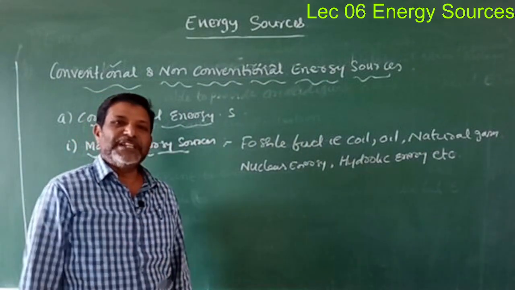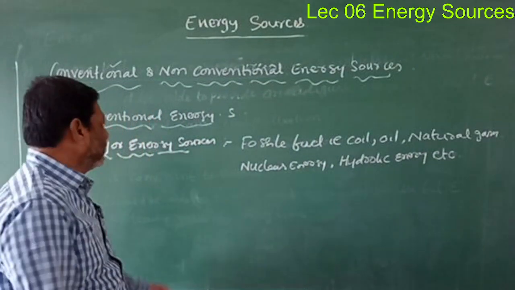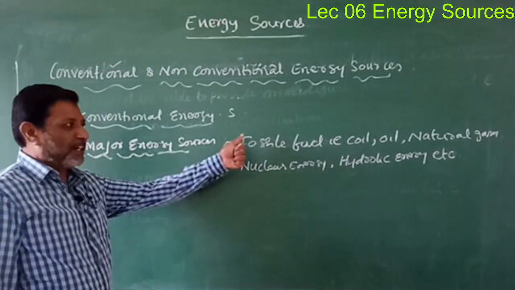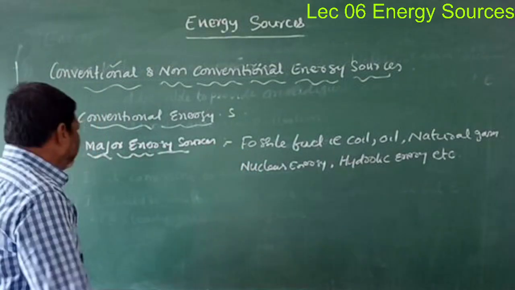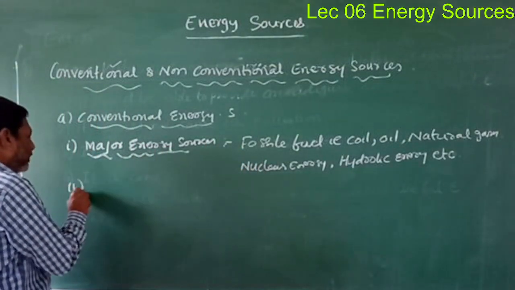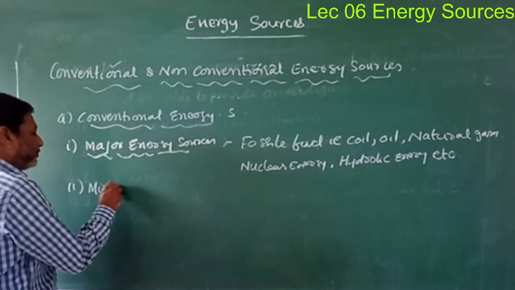Such energy sources are named major energy sources, and these are the examples for it.